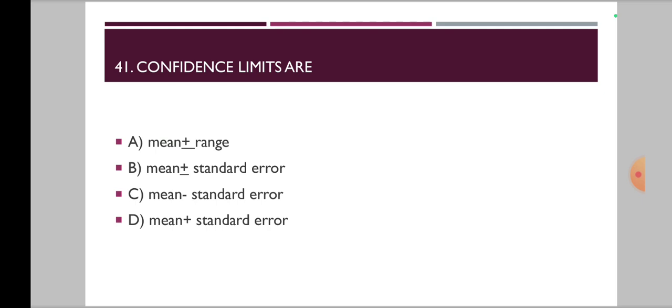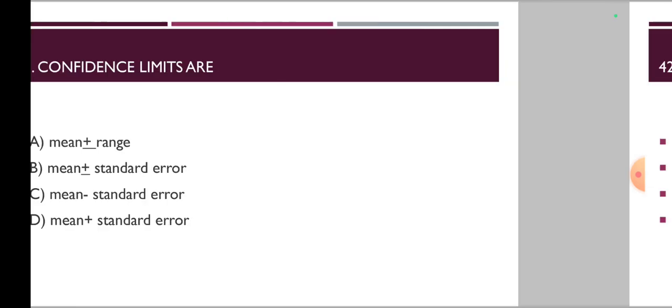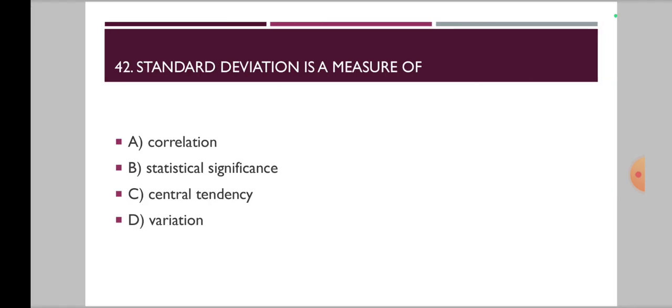Option A, mean plus or minus range. Option B, mean plus or minus standard error. Option C, mean minus standard error. And option D, mean plus standard error. Now 42nd question. Standard deviation is a measure of. Is it a measure of correlation, statistical significance, central tendency or variation?